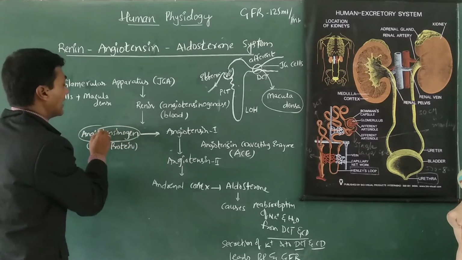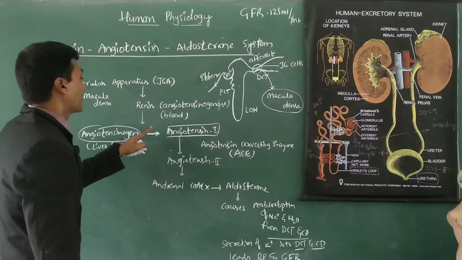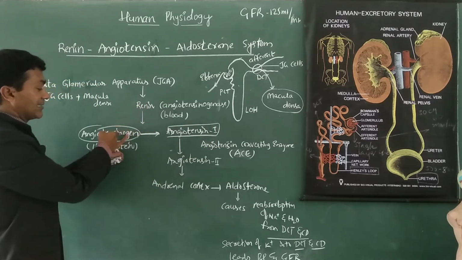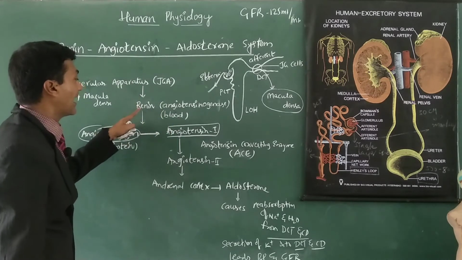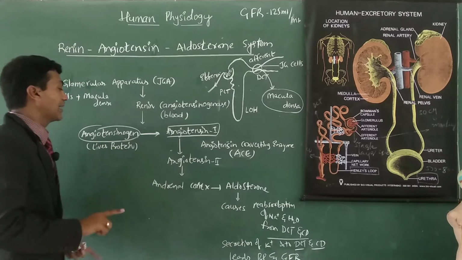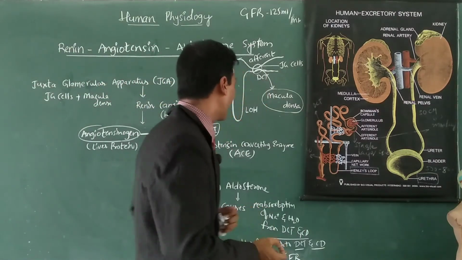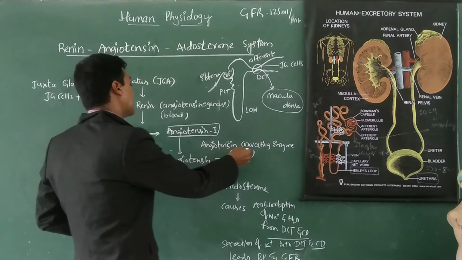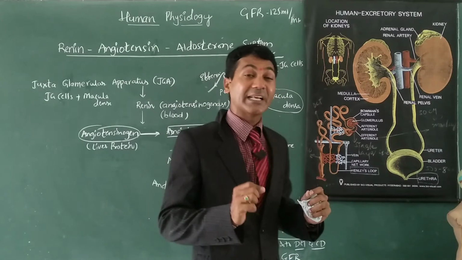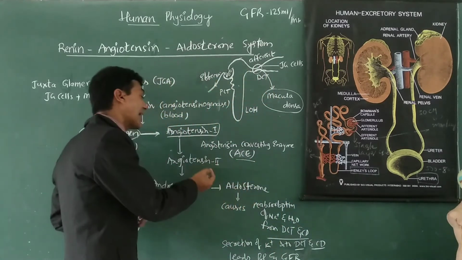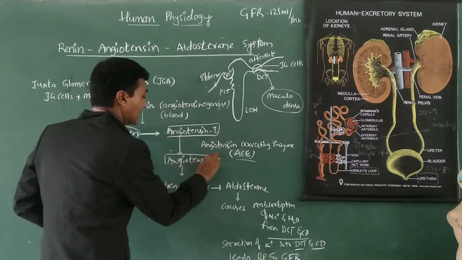Angiotensinogen is an inactive form of angiotensin 1. Until renin acts on it, it won't become the active form. So renin activates angiotensinogen into angiotensin 1. Later, one more enzyme called angiotensin converting enzyme, ACE, acts on angiotensin 1 to form angiotensin 2.